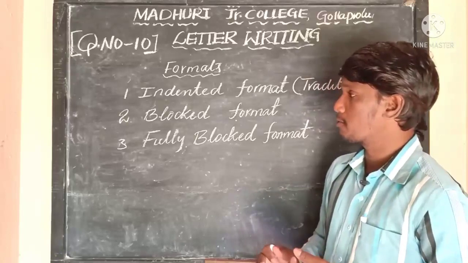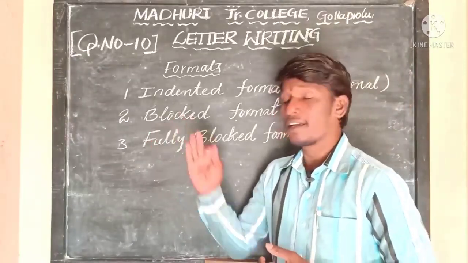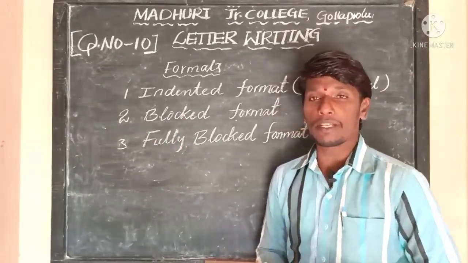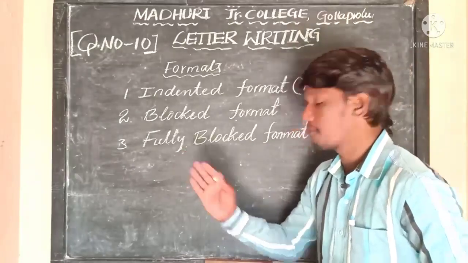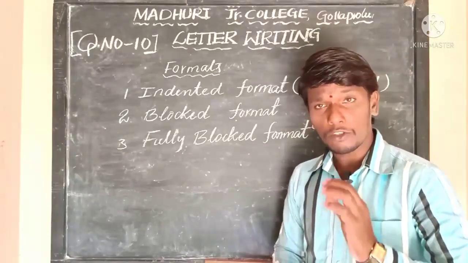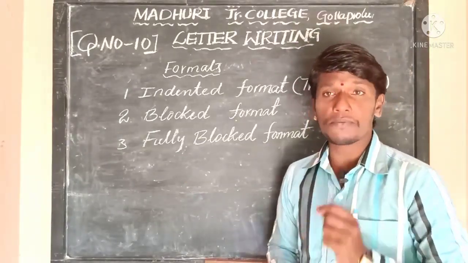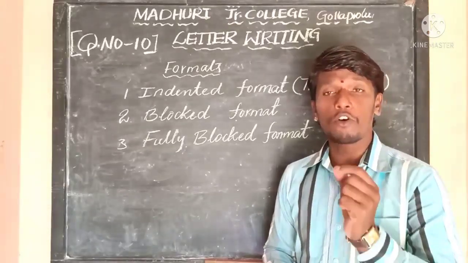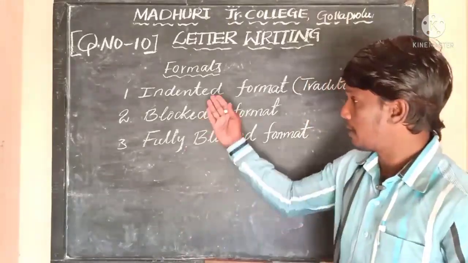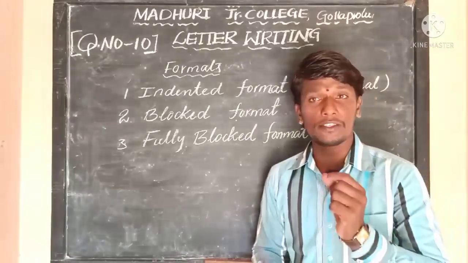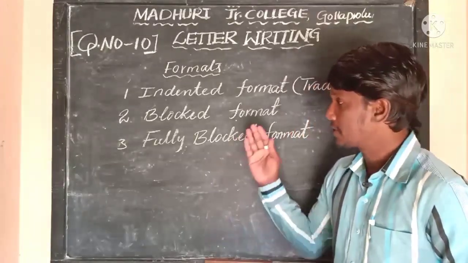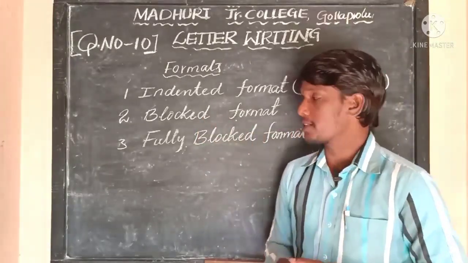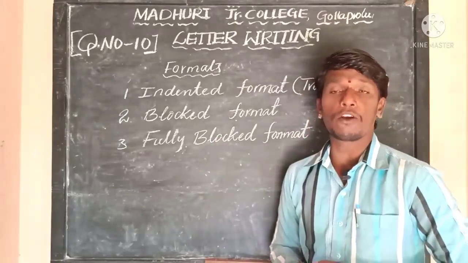But at intermediate, you will come to know the blocked format and also the fully blocked format. You can use any one of these to write a formal or informal letter. So the first is the indented format, the second is the blocked format, and the third is the fully blocked format.